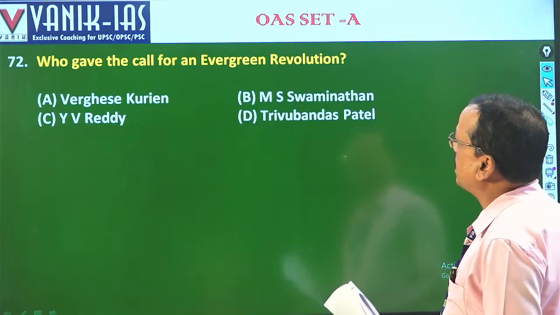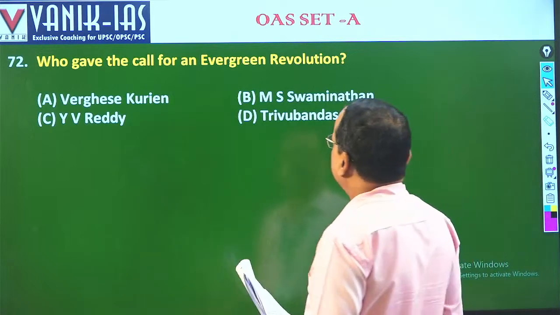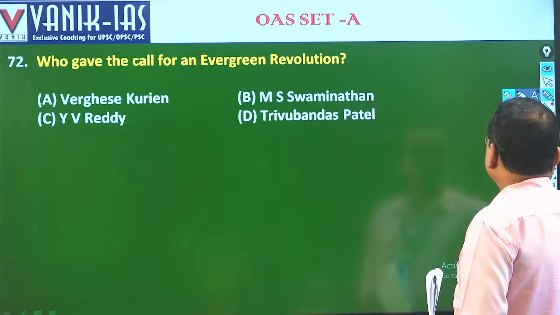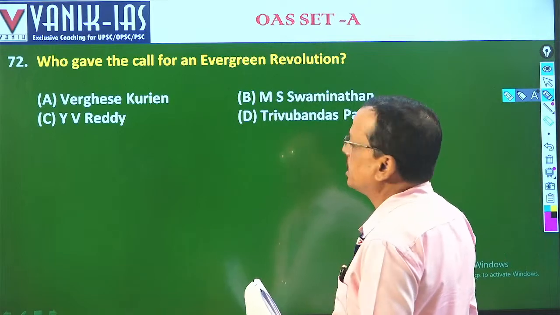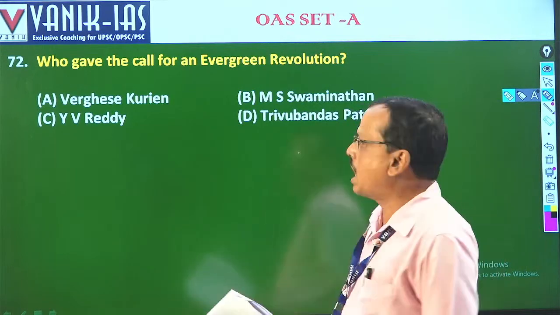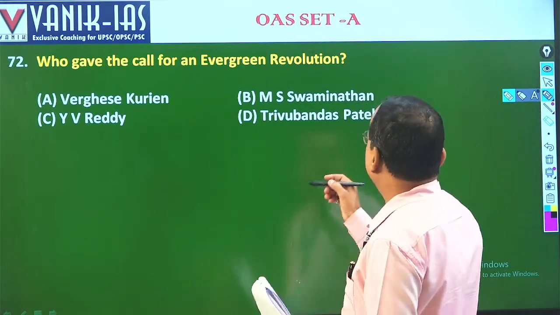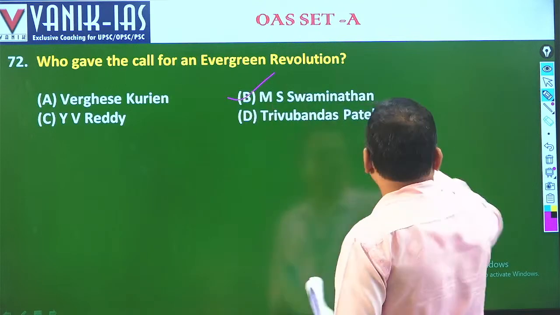who gave the call for evergreen revolution? It is M.S. Swaminathan, the famous agricultural scientist who was the father of the green revolution. He also gave the idea of evergreen revolution. Okay, the next question.